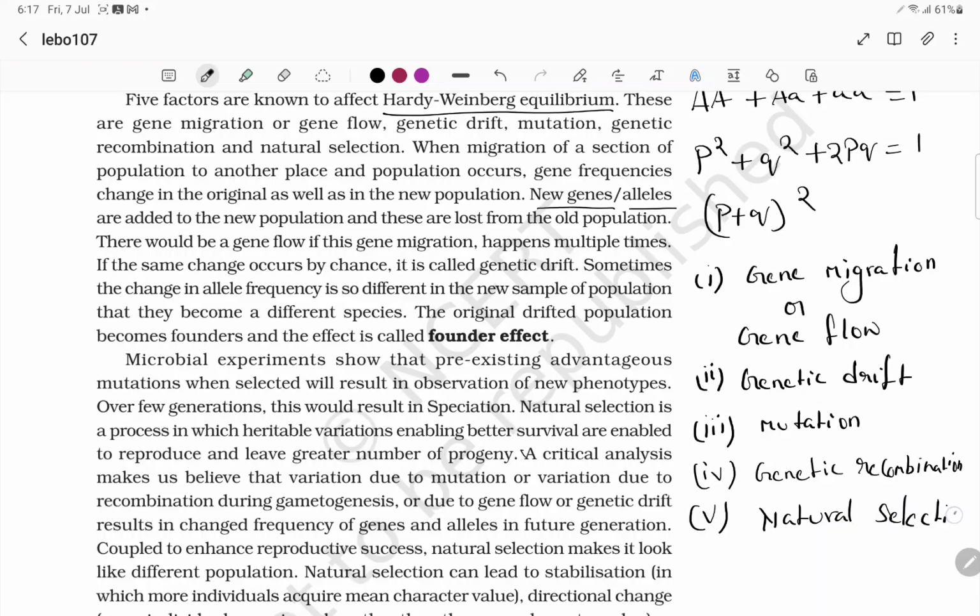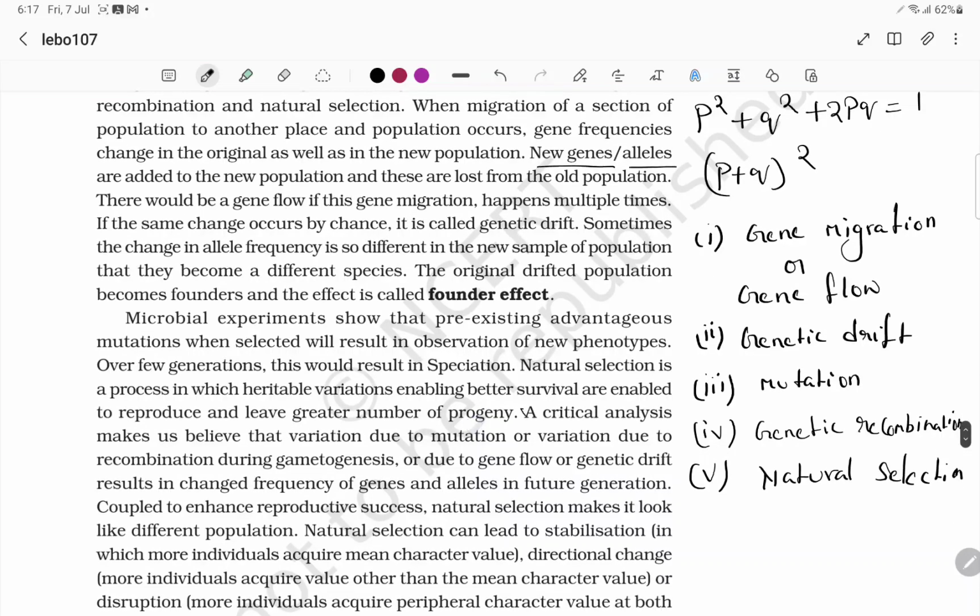These 5 things will affect the Hardy-Weinberg equilibrium.